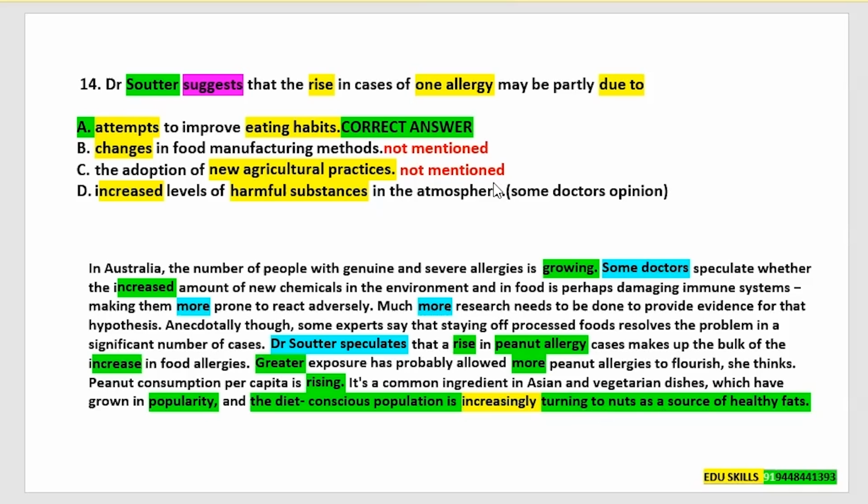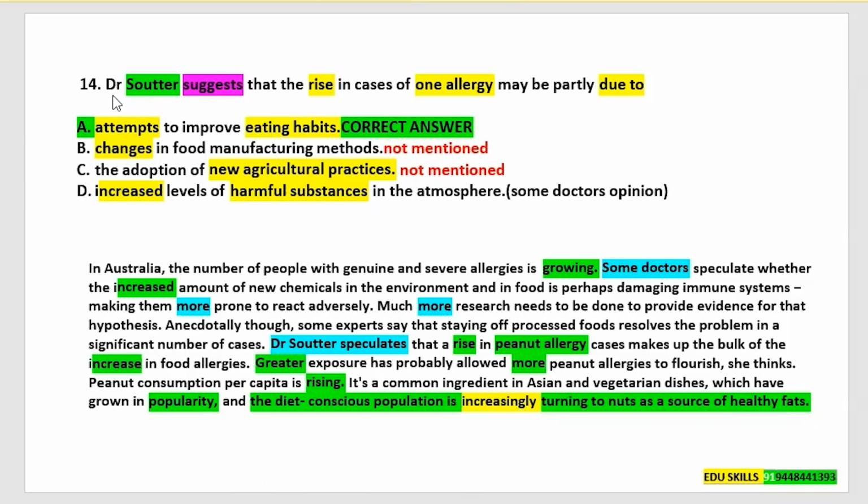The sentence is paraphrased here. Attempts is paraphrased as turning to, and synonymous language is used. Eating habits connects to the diet-conscious population increasingly turning to nuts as a source of healthy fats.